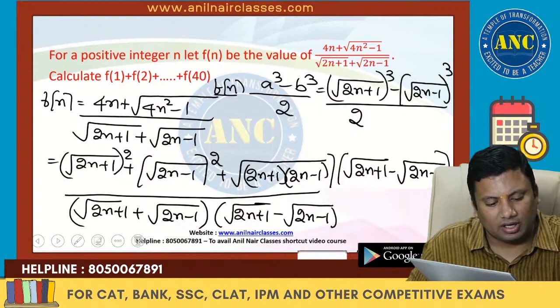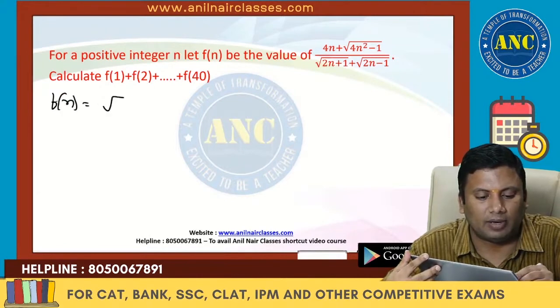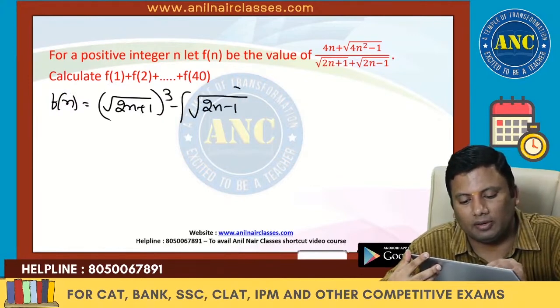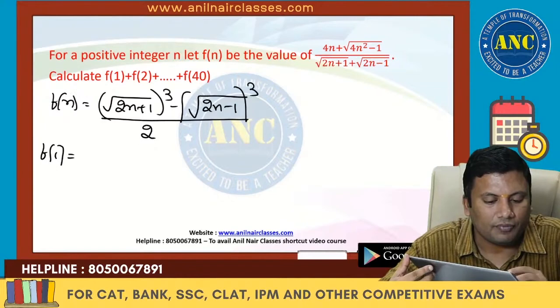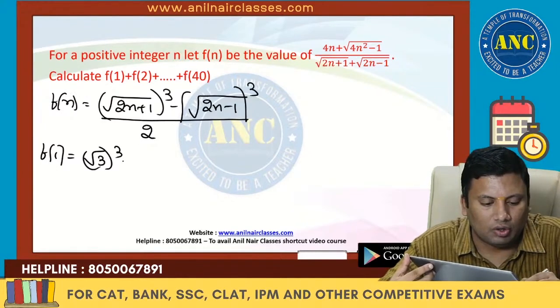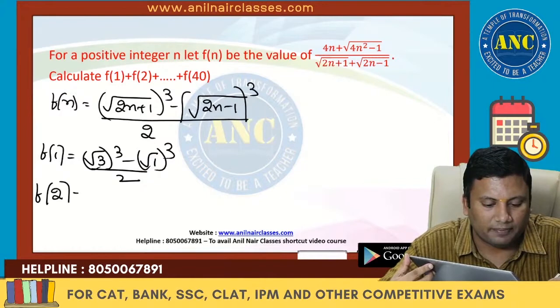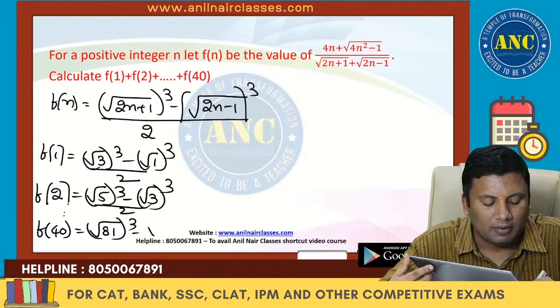Now if you see here, f of n is nothing but root of (2n plus 1) whole cube minus root of (2n minus 1) whole cube, divided by 2. f of 1 is root 3 whole cube minus root 1 whole cube, divided by 2. f of 2 is root of 5 whole cube minus root 3 whole cube, divided by 2, and so on up to f of 40, which is root of 81 cube minus root of 79 cube, divided by 2.